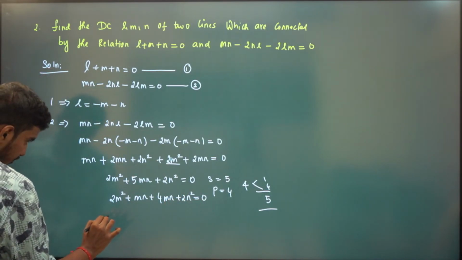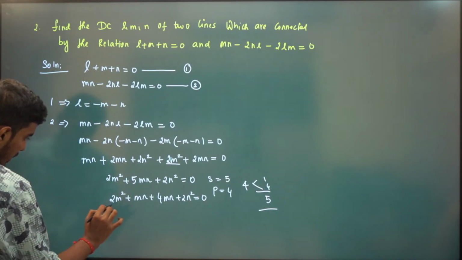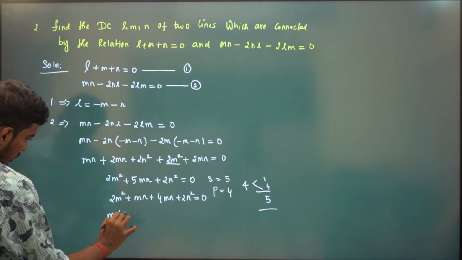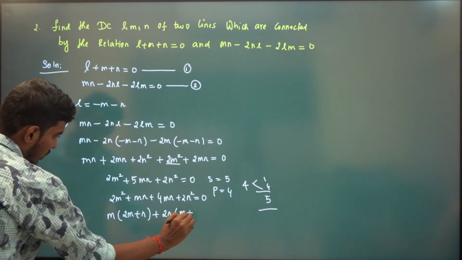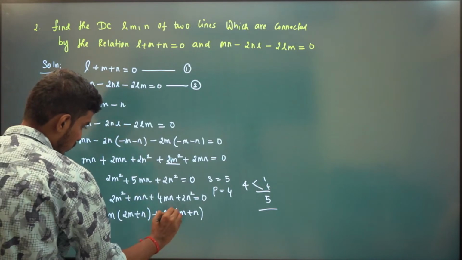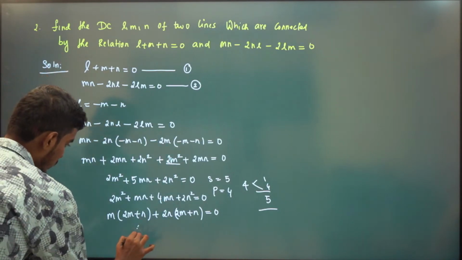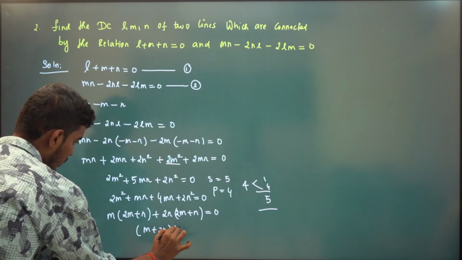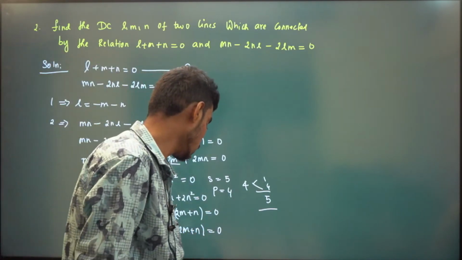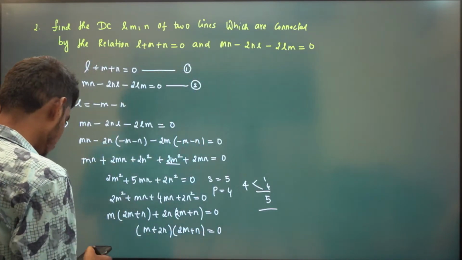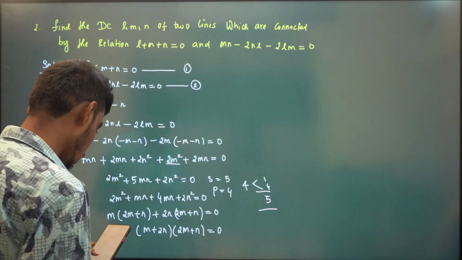Now if I take m common, we will have m into 2m plus n. If I take 2n common here, we will have 2n into 2m plus n. So we will have m plus 2n into 2m plus n is equal to 0. So we will have two cases now. Case one is m plus 2n is equal to 0, and case 2 is 2m plus n is 0.